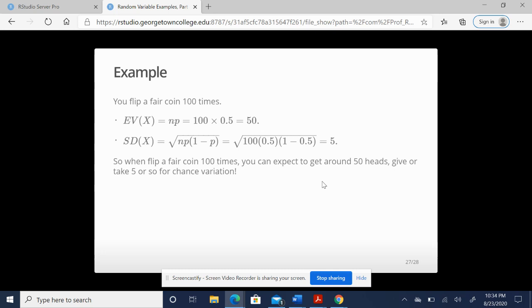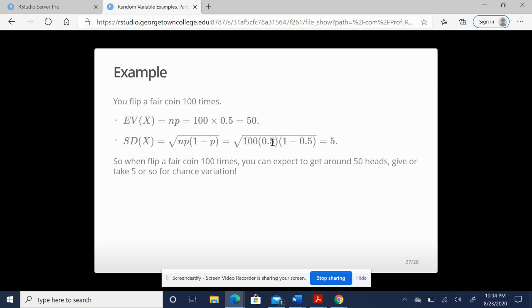Okay, so let's look at our example here. 100 trials, we expect 50% chance of heads, so we expect 50 heads. If we follow that example through with the standard deviation, 100 trials, 0.5 probability of a head, 1 minus 0.5 probability of a tail, the failure.